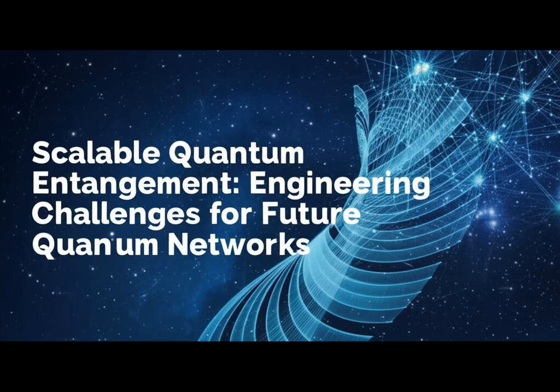First, there's qubit stability and coherence. Quantum information is incredibly fragile and easily disturbed by environmental noise, leading to something called decoherence. Basically, the loss of quantum properties.